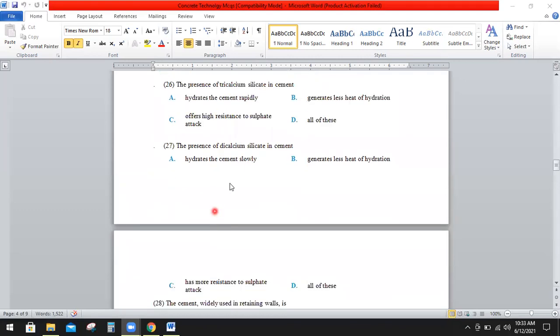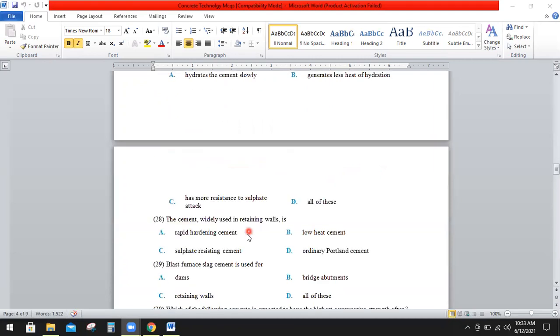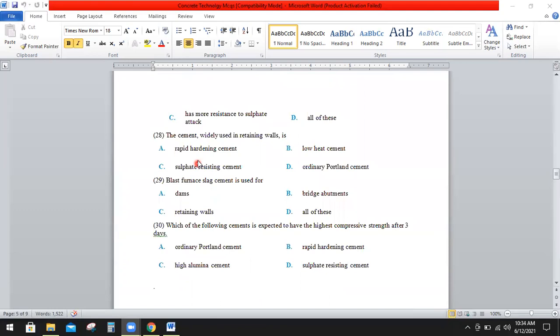Question number 27. The presence of dicalcium silicate in the cement. A, hydrates the cement slowly. B, generates less heat of hydration. C, has more resistance to the sulfate attack. Or D, all of these. So the right option is D, all of these. Question number 28. The cement widely used in retaining wall is A, rapid hardening cement, B, low heat cement, C, sulfate resisting cement, or D, ordinary Portland cement. So the right option is B, that is low heat cement.